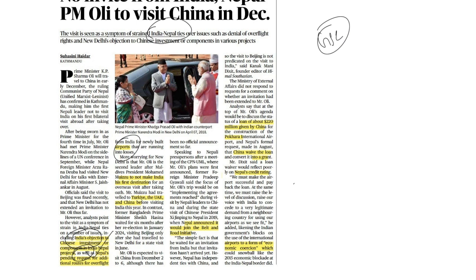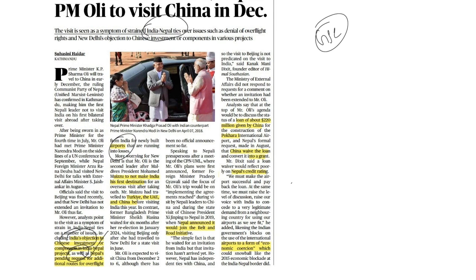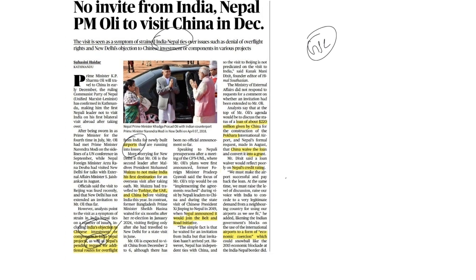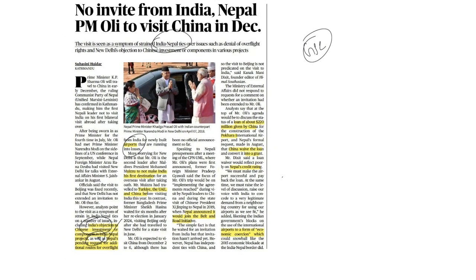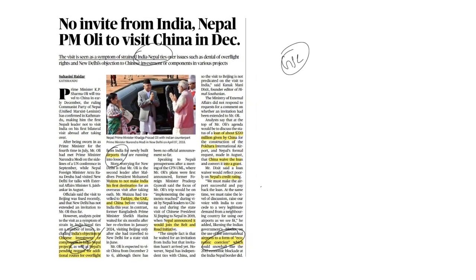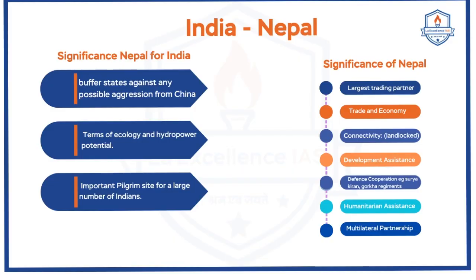The author is also saying that Nepal has an issue of loan waiver from China also. The Nepal PM has a context of discussing a loan waiver from China of $220 million. The author also said that the spokespersons of Nepal are saying that not allowing airspace for overflights to Nepal is like an economic coercion in the region. Now, this is the context of the news. From the mains perspective, we will analyze the India-Nepal relations, especially from the GS paper 2 perspective. Now, what is the significance of Nepal for India?